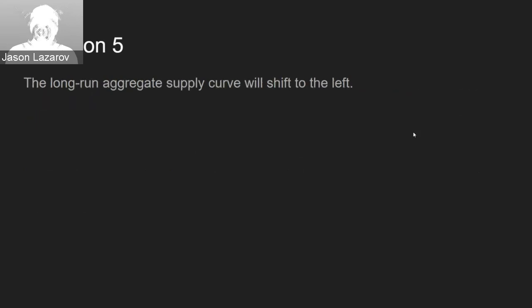For question 5, when a negative real shock hits, the long-run aggregate supply curve will shift to the left. For question 6, when a negative real shock hits, the aggregate demand curve stays in the same place, but the point on the aggregate demand curve will shift to the left, which means that the inflation rate will go up and the growth rate will go down.